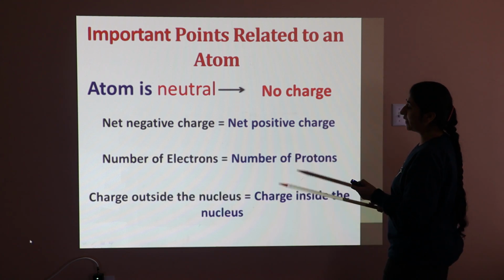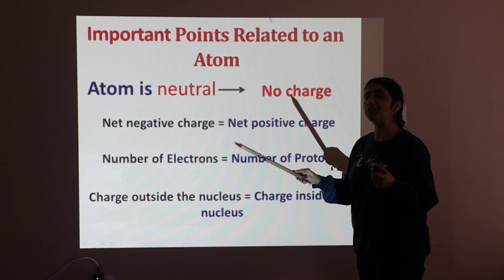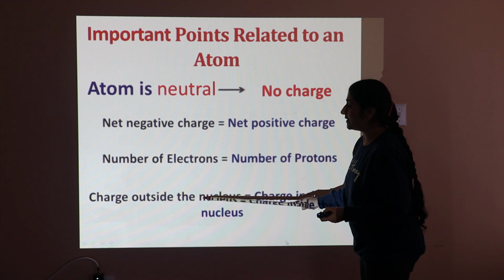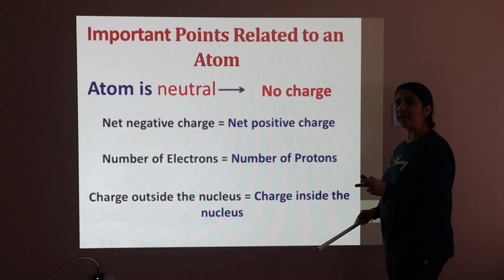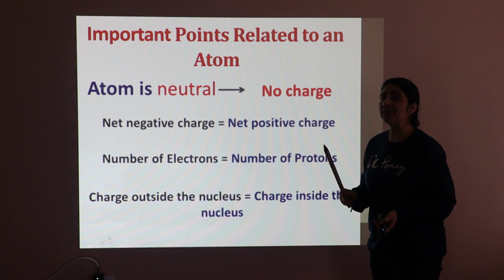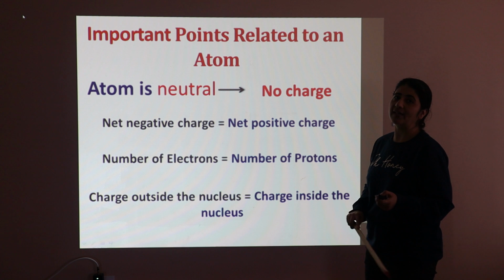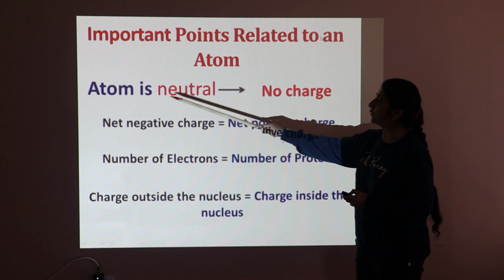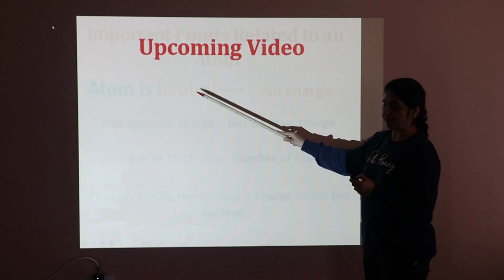In other words, we can also say that the charge outside the nucleus is equal to the charge inside the nucleus, because the electrons are present outside the nucleus, whereas the protons are present inside the nucleus. Electrons carry negative charge, whereas protons carry positive charge. It means the charge inside the nucleus is equal to the charge outside the nucleus. This is an important point related to the atom, to explain the neutrality of the atom.